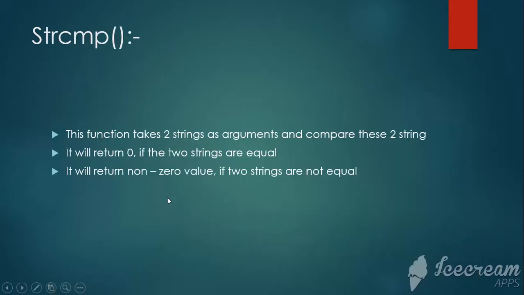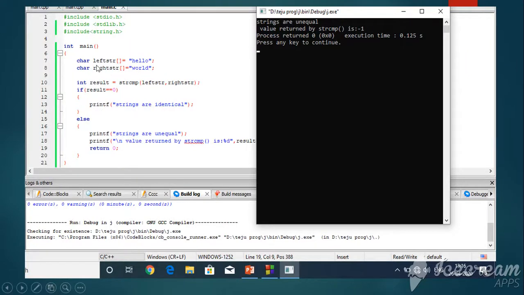Next, string comparison. This function takes two strings as arguments and compares them. It returns 0 if the two strings are equal, and a non-zero value if they are not equal. For example, the left string is hello and the right string is world. Then int result is equal to the comparison of the right string with the left string. If equal, it prints strings are identical, else it prints strings are unequal.